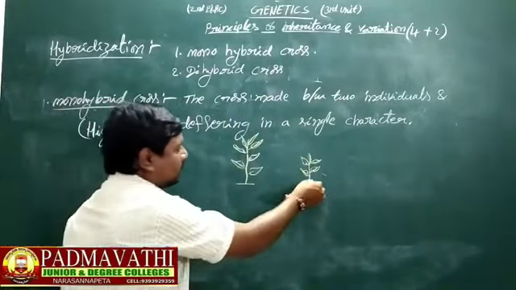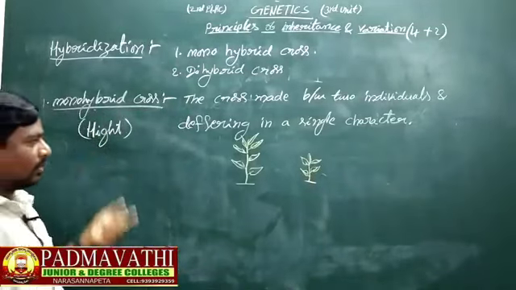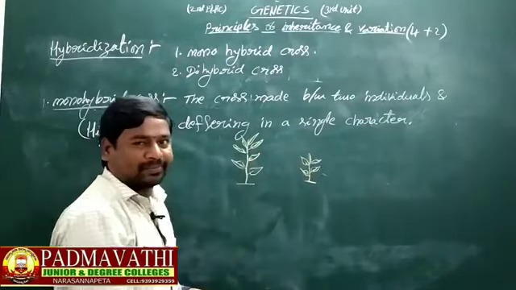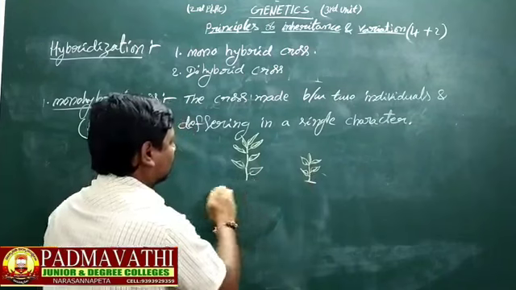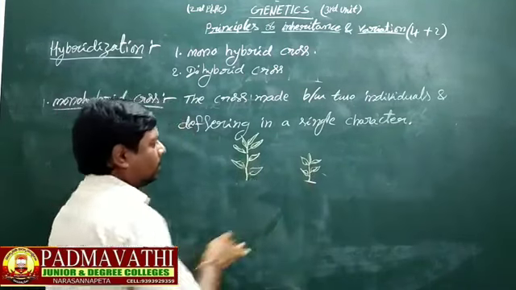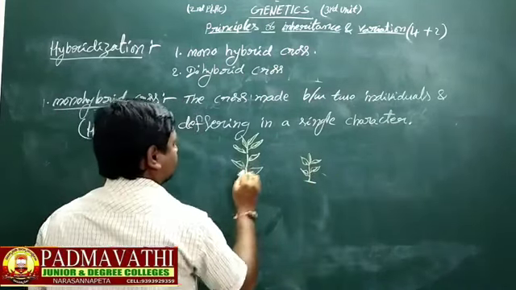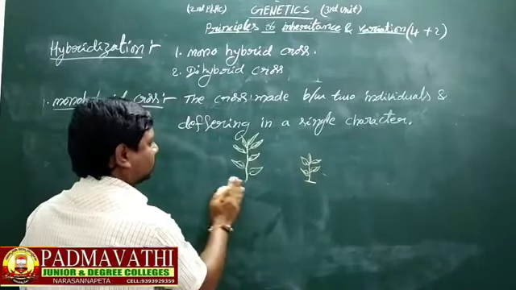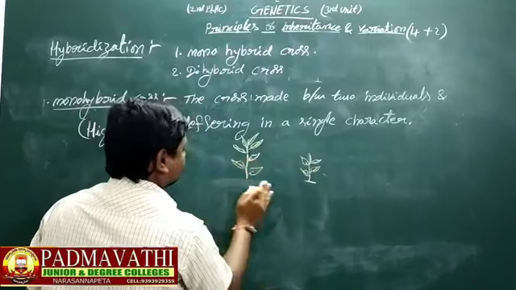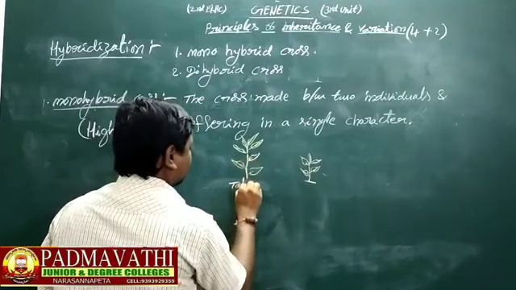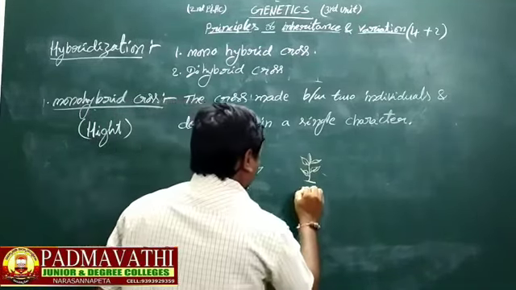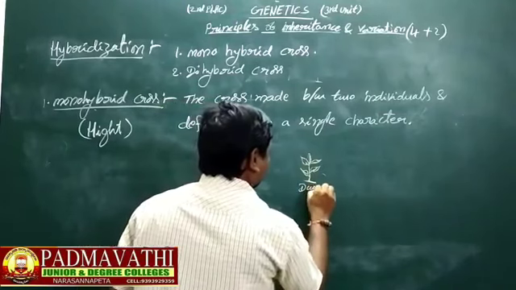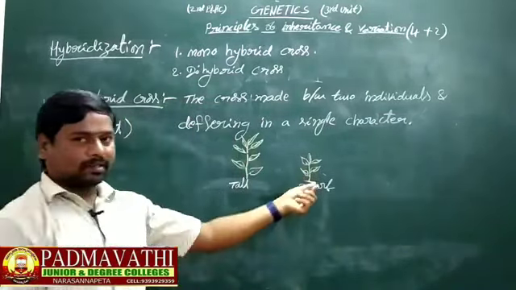So, what is the character? Height. One is tall, another one is dwarf, a short plant. Tall plant and dwarf plant.